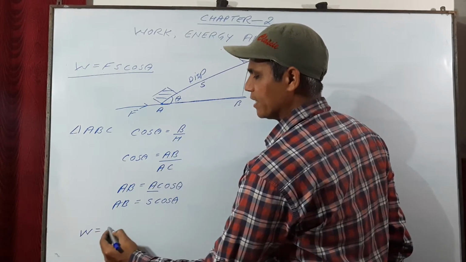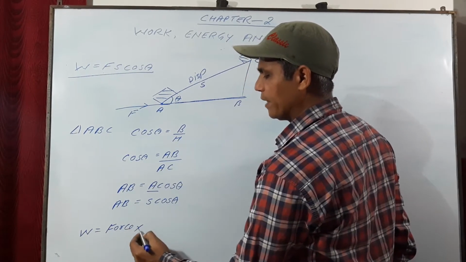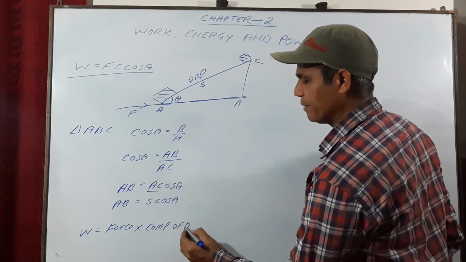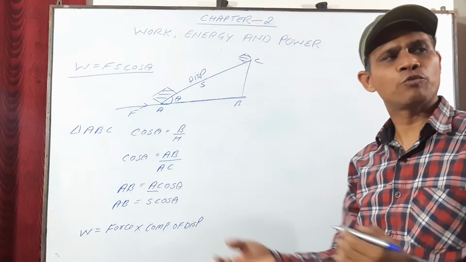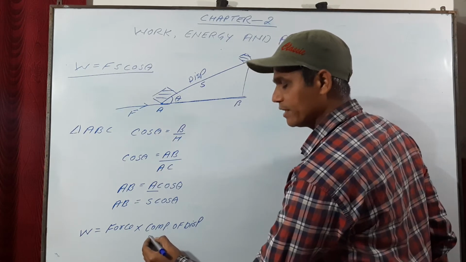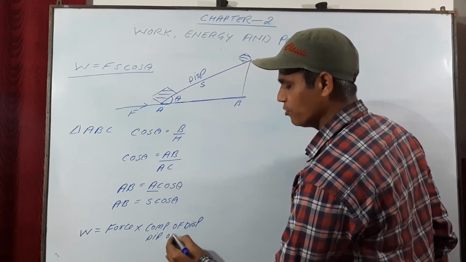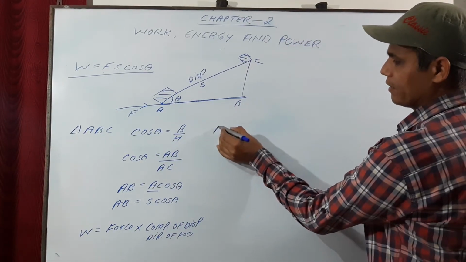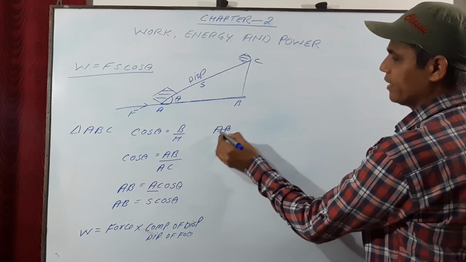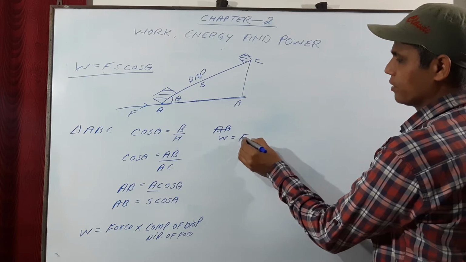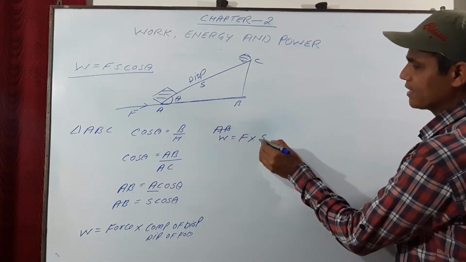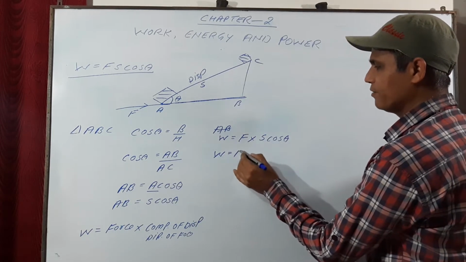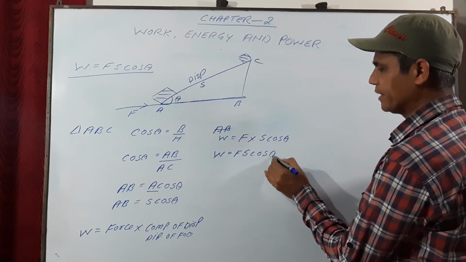Work done will be, as you know, force multiplied by the component of displacement in the direction of force. Now you can see over here, work done is equal to force F multiplied by the component S cos theta. So work done is equal to F S cos theta.